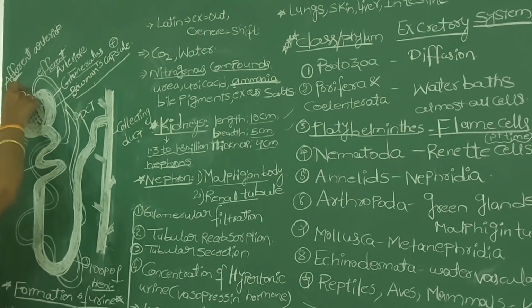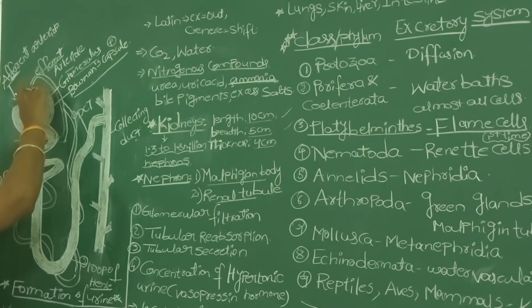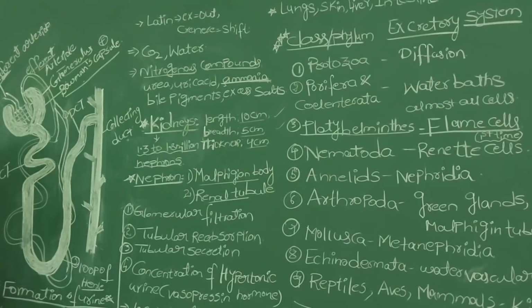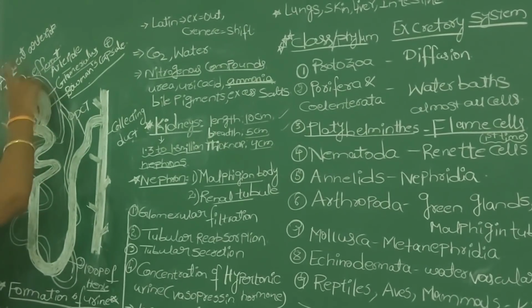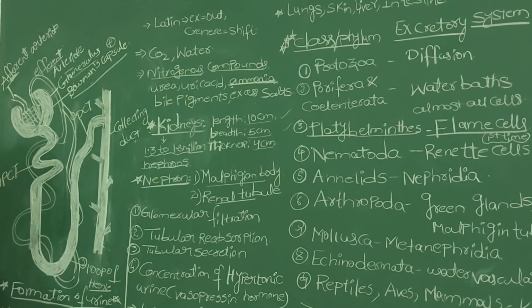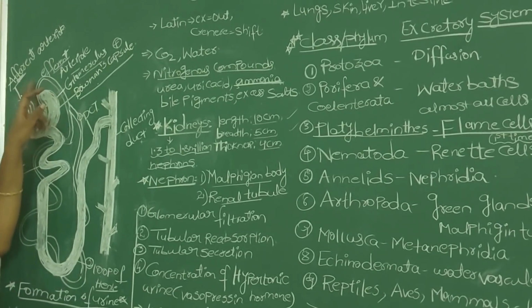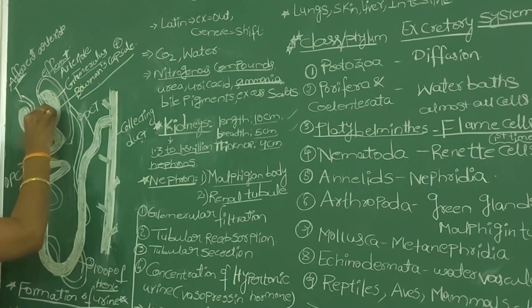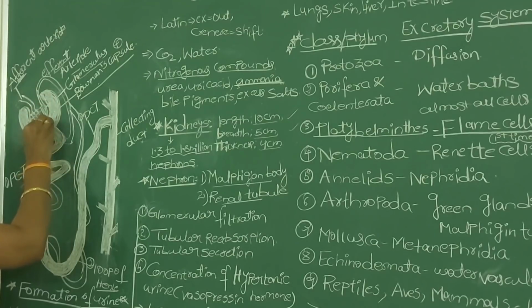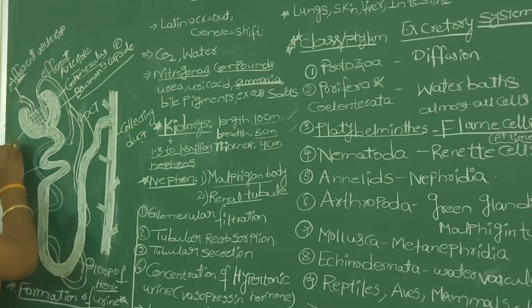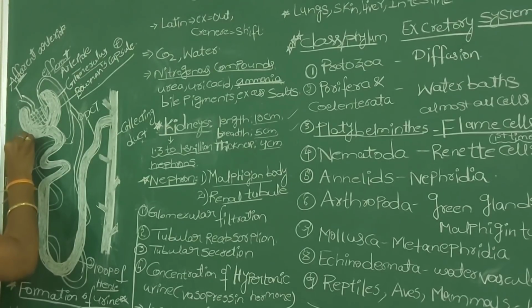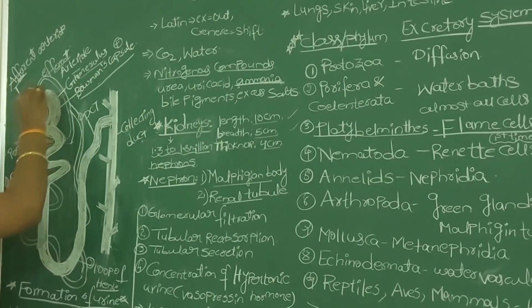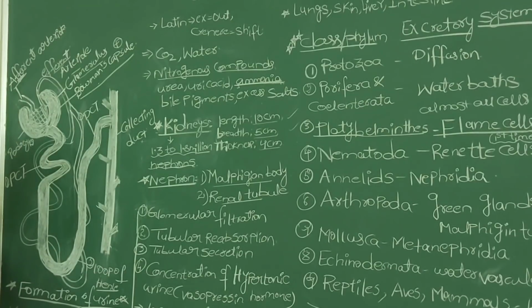Now, the diameter of the efferent arteriole is less, meaning it is very narrow. Because of this narrowness, some pressure is exerted in the glomerulus. At the same time, the wall of the Bowman's capsule is lined by a single layer of epithelial cells called podocytes.